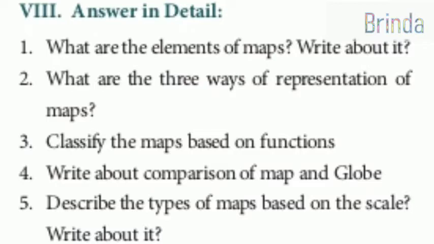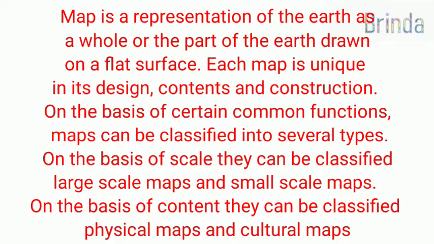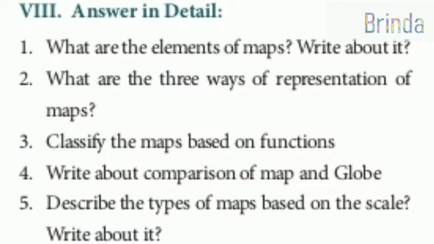Classify the maps based on functions. Map is a representation of the earth as a whole or a part of the earth drawn on a flat surface. The map is unique in its design, content and construction. On the basis of certain common functions, maps can be classified into several types. On the basis of scale, they can be classified as large scale maps and small scale maps. On the basis of content, they can be classified as physical map and cultural map. Okay. Now shall we see the 4th question?